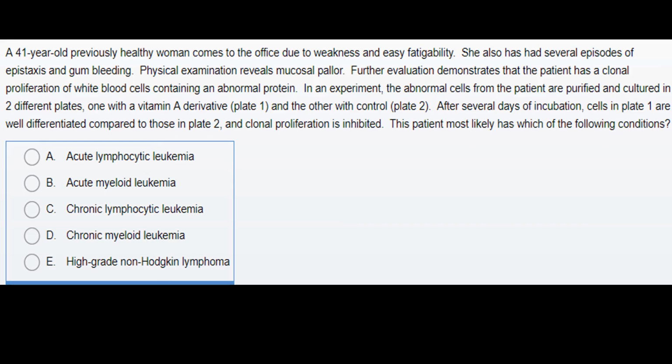Now, in this case, a 41-year-old woman, previously healthy, comes to the office due to weakness and easy fatigability. She has several episodes of epistaxis and gum bleeding. Her examination reveals that she has mucosal pallor, and further evaluation demonstrates that the patient has clonal proliferation of white blood cells containing an abnormal protein.